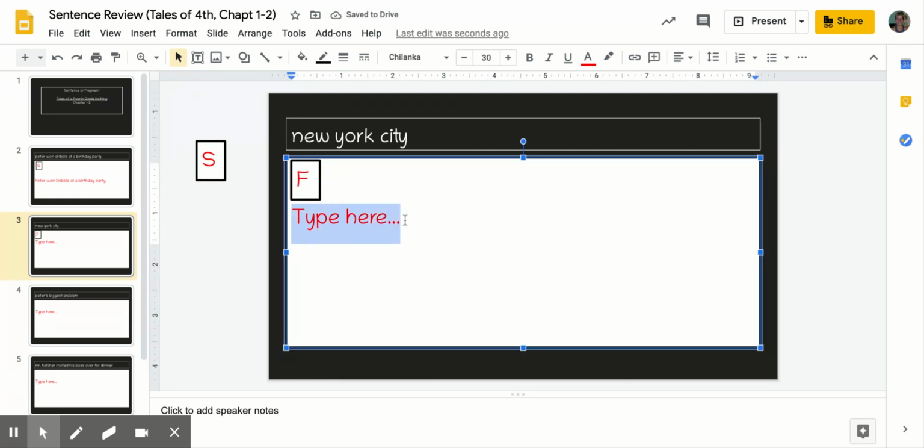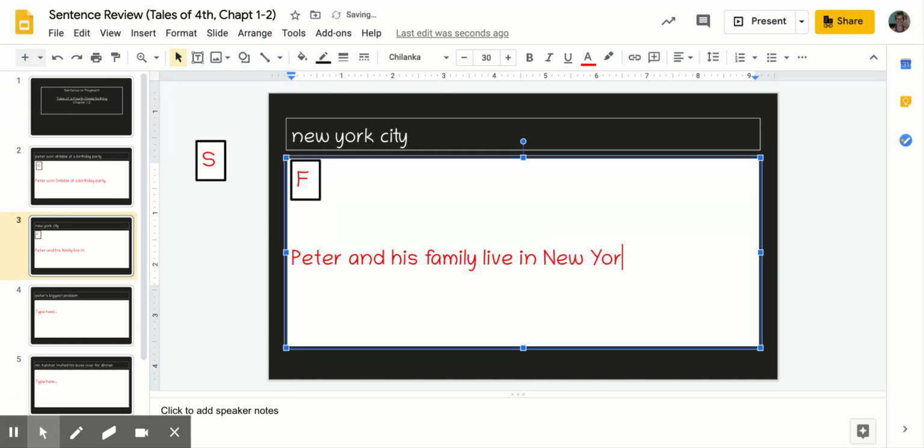Now I know the setting of the story, Tales of a Fourth Grade Nothing, takes place in New York City. And I know that because Peter and his family live in New York City. Now remember, writers, just like we had to use a capital D for dribble, New York City is a proper noun, so I need to use a capital N, capital Y, and a capital C. Peter and his family live in New York City.